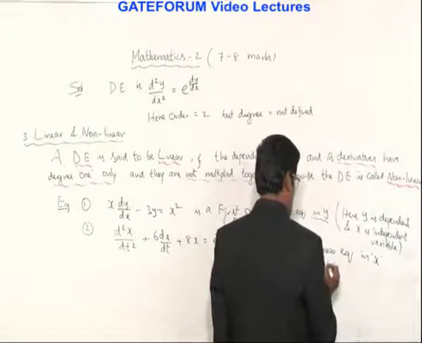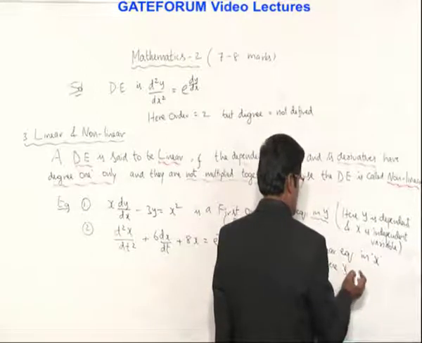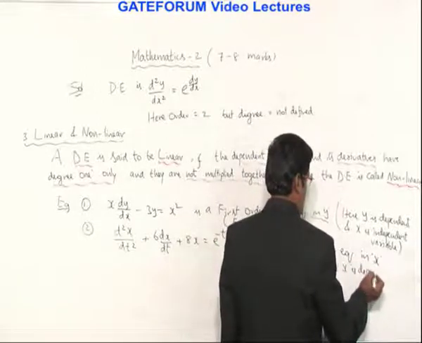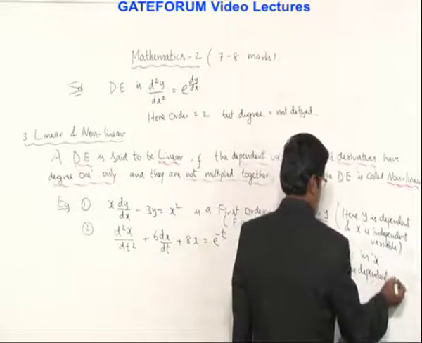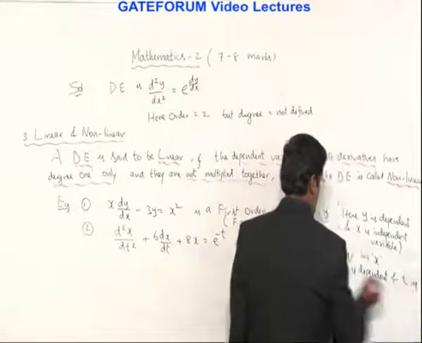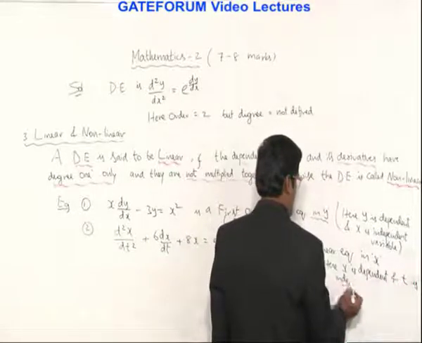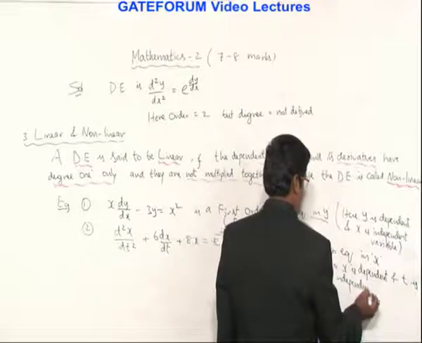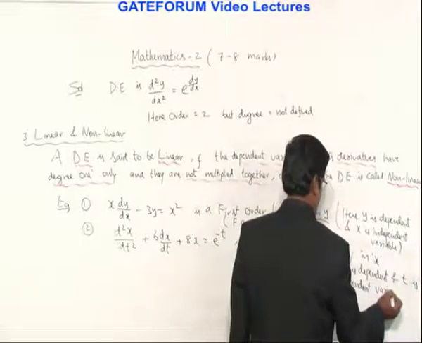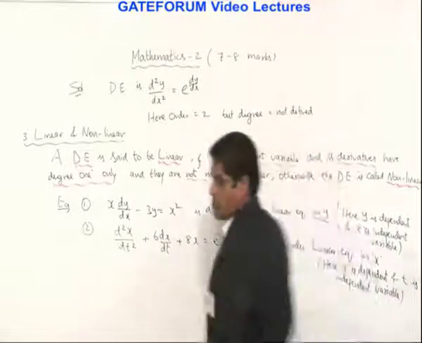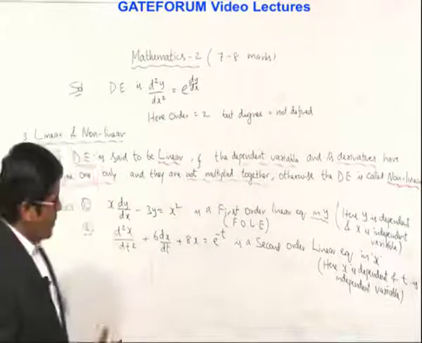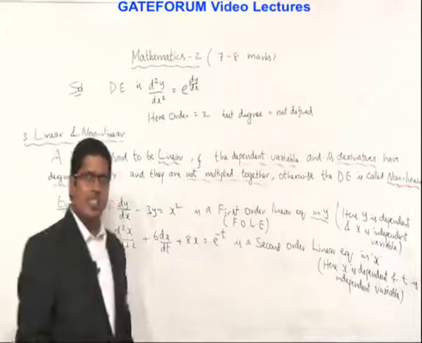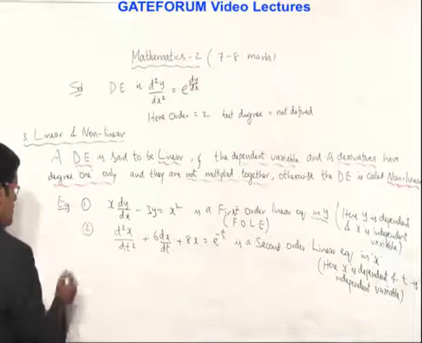Similarly, in this second example, here x is dependent and t is the independent variable. So for some students' purpose, I wrote which is independent and which is dependent also. Okay. Next, 3.